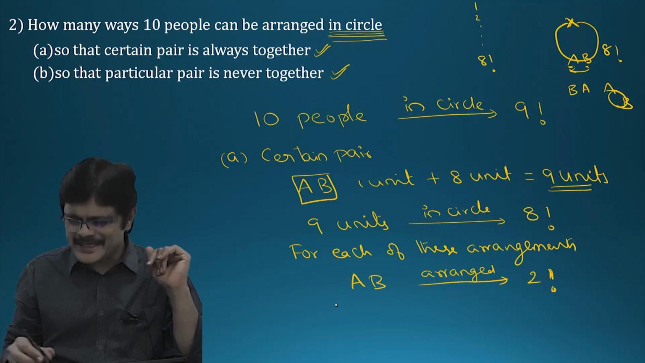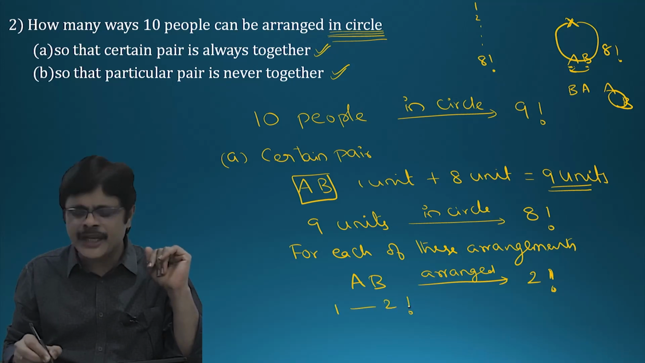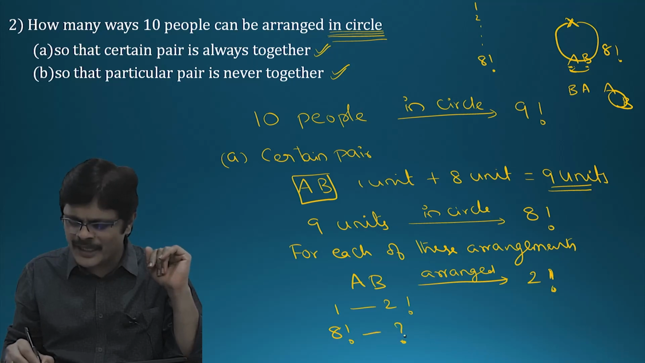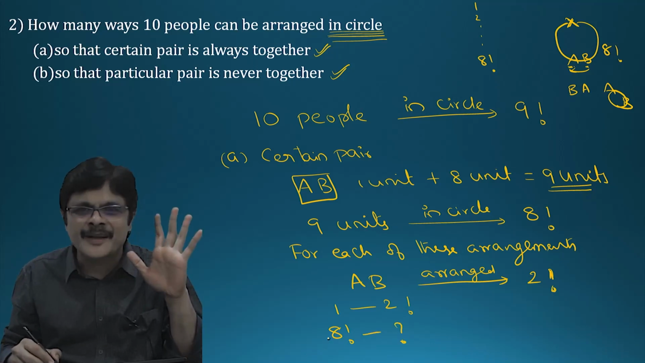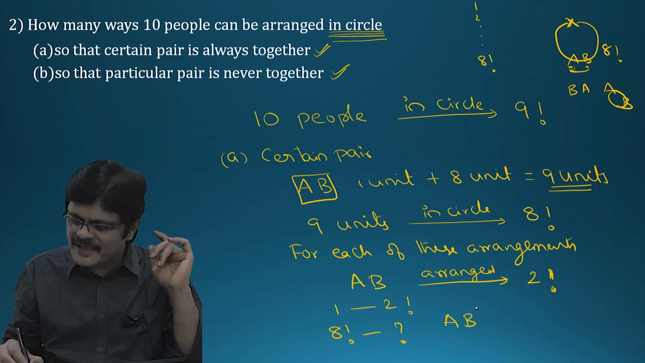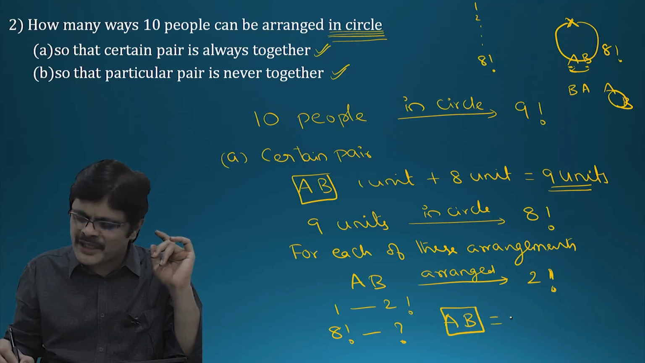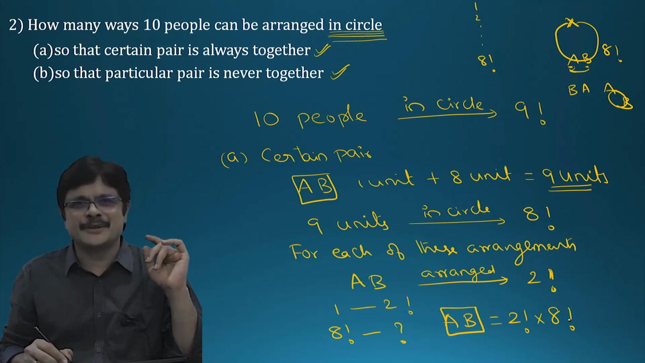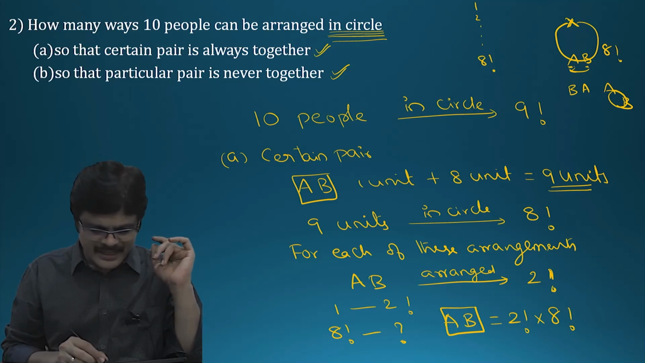So again, for one arrangement there are 2 factorial arrangements of AB. Then for 8 factorial arrangements, how many arrangements of AB are there? So the number of ways in which a certain pair is always together is given by 2 factorial into 8 factorial. Okay, clear?